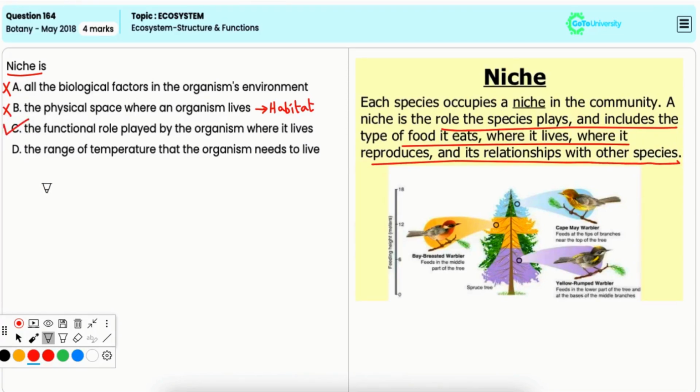Option D, the range of temperature that the organism needs to live. It is also incorrect because this describes a specific abiotic factor but does not encompass the broader concept of niche.